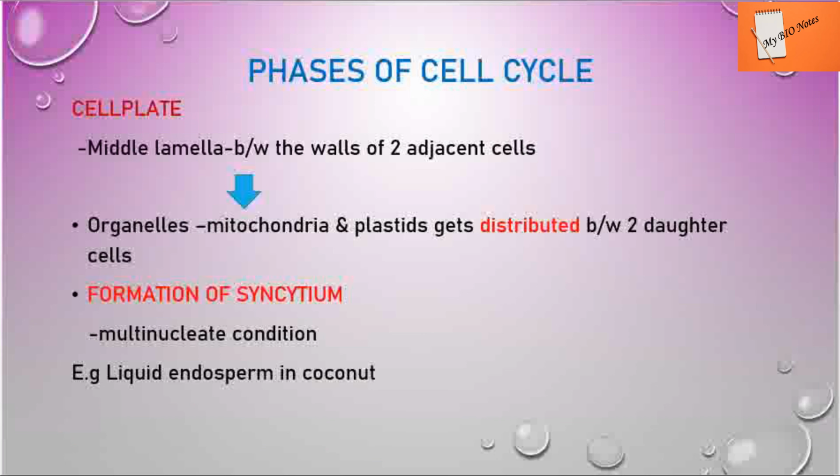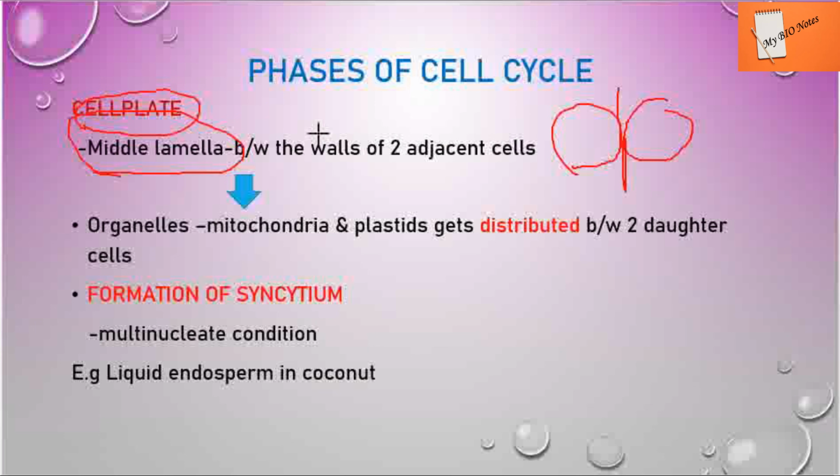is nothing but the middle lamella. So the middle lamella you might have studied. When there are two adjacent cells in plants, the middle lamella will be formed between them. So it is the cell plate that forms at this particular stage, between the walls of two adjacent cells, that represents the cell plate. And coming to the organelles, mitochondria and plastids get distributed between the two daughter cells.